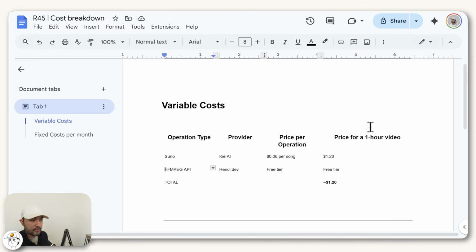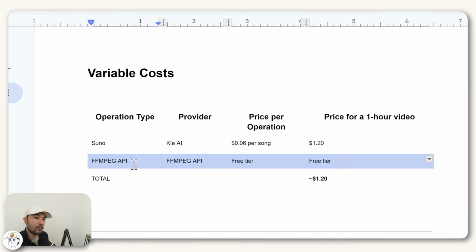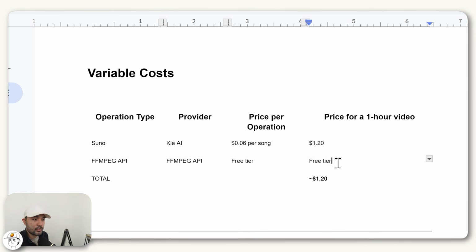And finally, if you're curious about the costs, what's really crazy is how cheap this has gotten over the past few months. So for every song that you generate, it's only 6 cents. And so to create a 50-minute to 1 hour long video, which has 20 songs in there, it's only $1.20. And the only other tool we use is FFmpeg API, which we're using just the free tier.